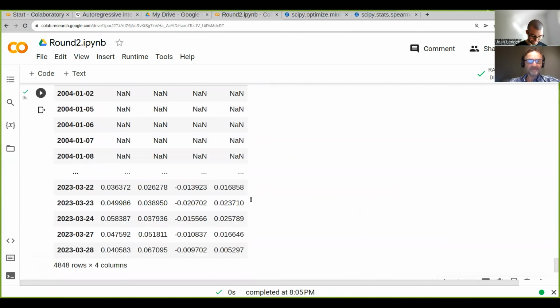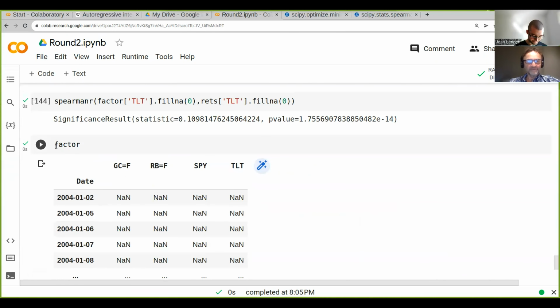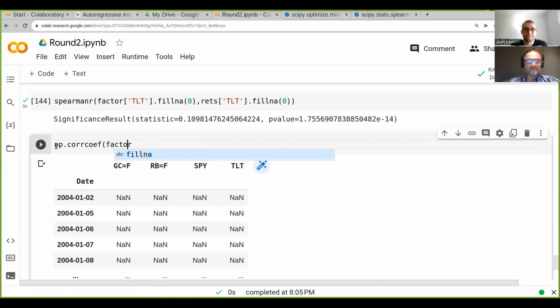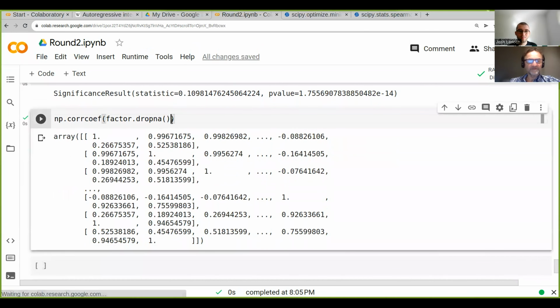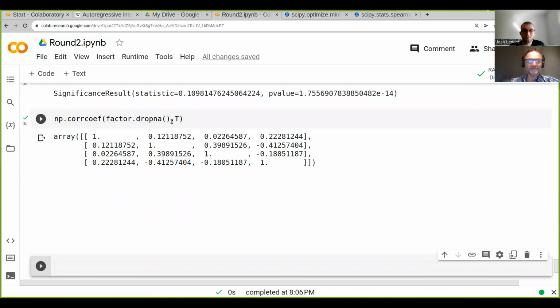I think what I would like to do is find the correlations between those factors. So I'll just drop the NaNs here. There's a lot of them, which shouldn't be the case. We expect a 4x4 matrix, so we need to transpose it. There you go.